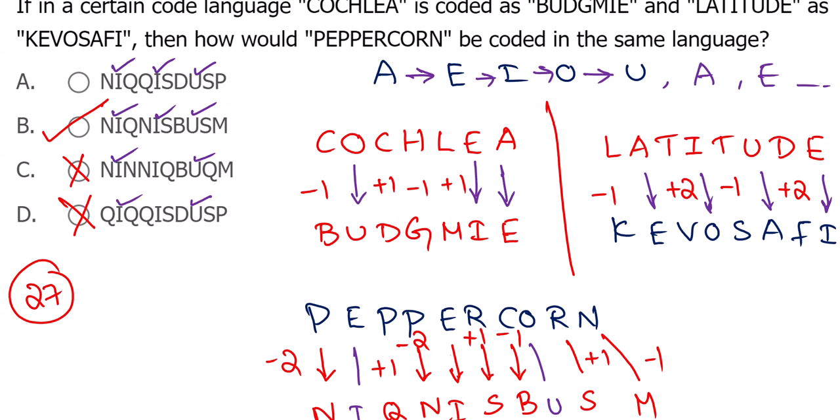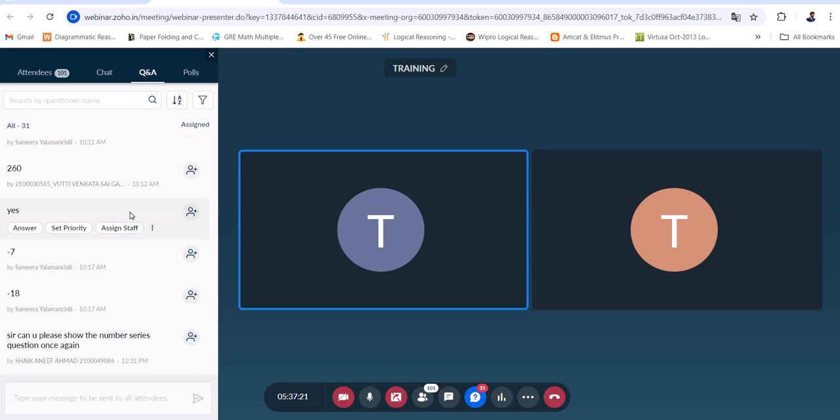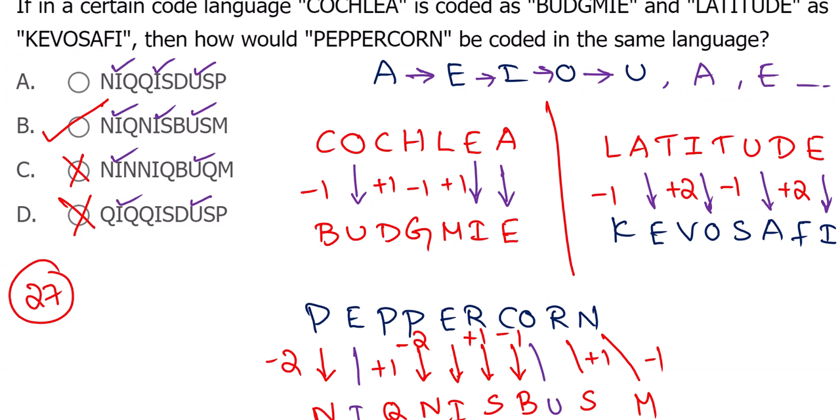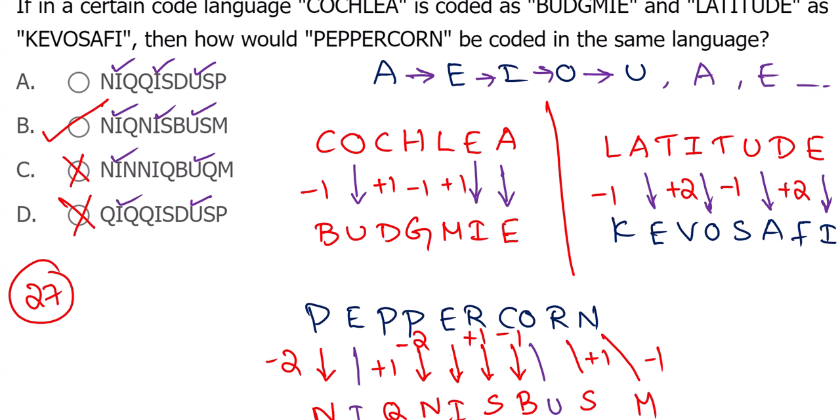Any other logic? I'm just thinking twice and thrice. Somebody asked for the number series question to be shown once again. So this is the number series question: 8, 15, 36, 99, blank, 855. Are vowels before some logic maintained? Vowels before -1, like that? No. There is nothing like vowels before something that they use. Not like that.